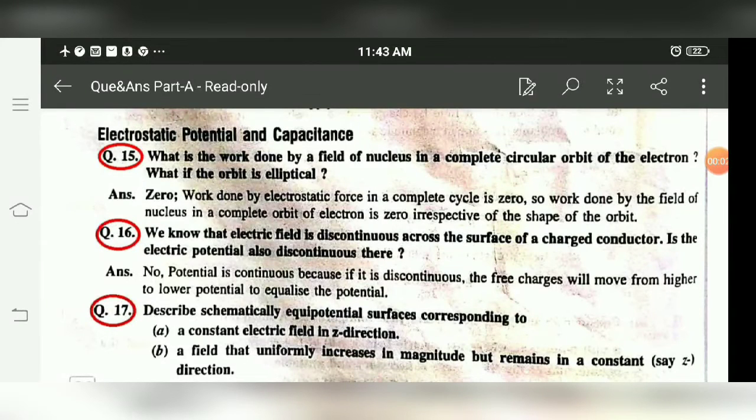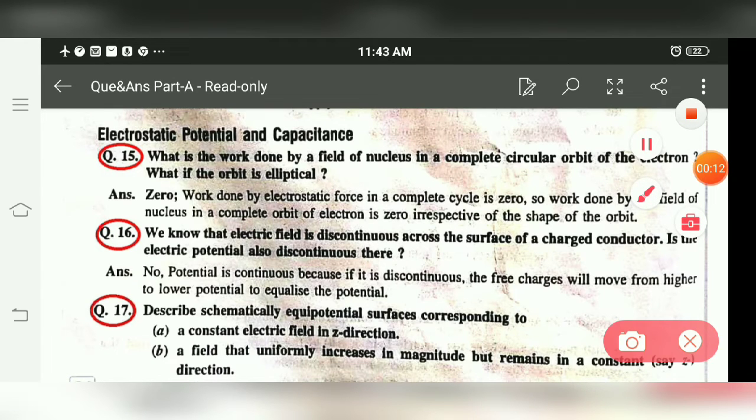In this video, we will learn about different topics and questions related to electric potential. First question: what is the work done by the field of a nucleus in a complete circular orbit of an electron? Second part of this question: what if the orbit is elliptical?